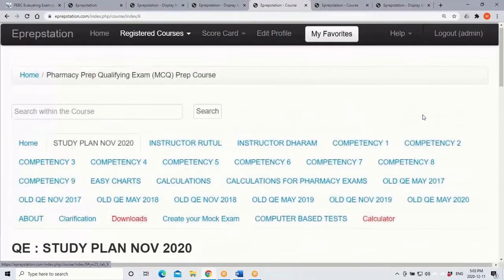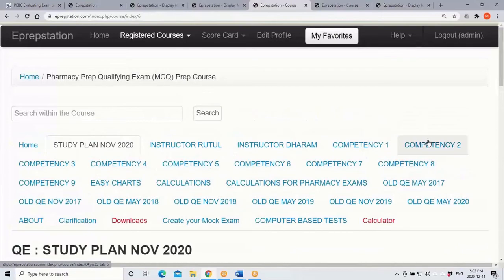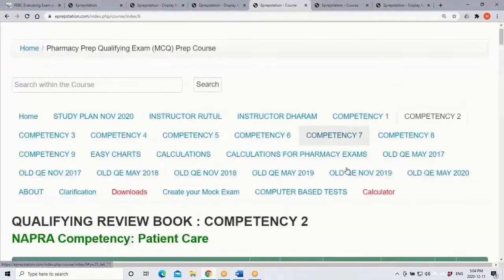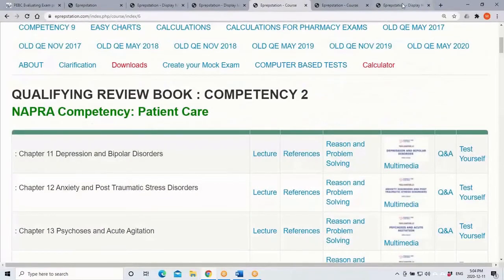For example, this is the online access for the students who are enrolled in the course. They get this, and once you click any competency, here you notice there are Q&A. That is chapter wise. So right after each chapter there are Q&As. If you click on any Q&A, that gives you access to those questions and answers. And the questions and answers that you will find here are very relevant to the exam.